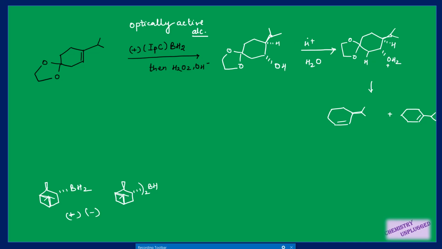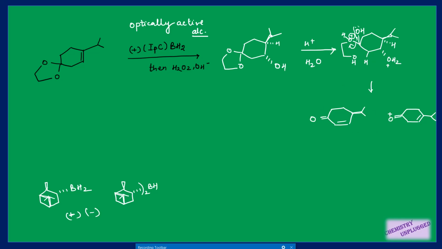This reaction is very simple: in the first step this will attach with H plus, right, this bond will break, when H2O will attack. In the second step, I am directly showing this reaction here, that it will form OH, and here you have OH attached because H plus will be removed, so we have H here. Then in the next step H plus will again attack on this oxygen, so it will form this OH, right, and then a lone pair of electrons will shift here and this ethylene glycol part will be removed, and we have a ketone group attached here.